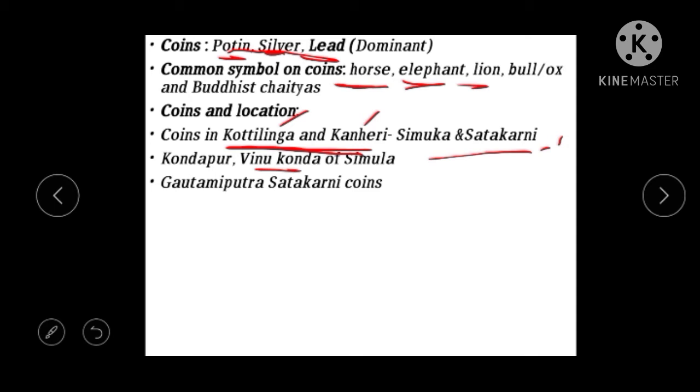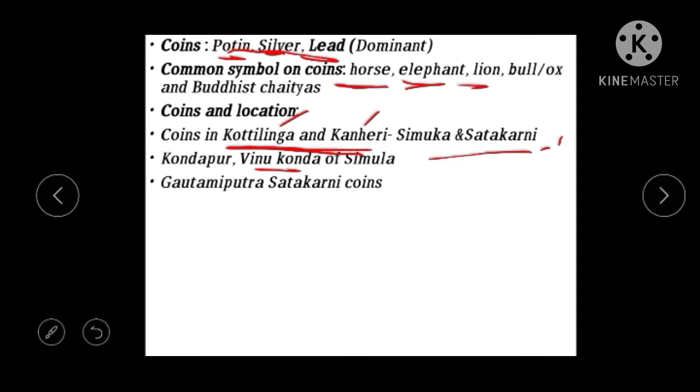Along with them we consider Kotilingala and Srikakulam. These are some of the regional capitals of these Shatavahanas. We also see the statue of Gautami Putra Shatakarni in Amaravati. This statue was excavated there.